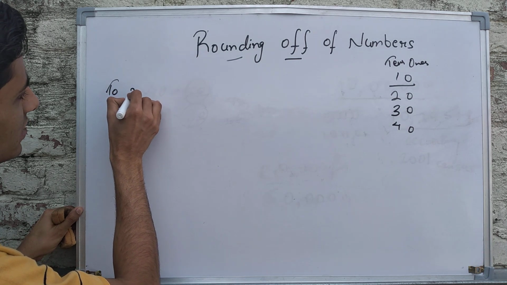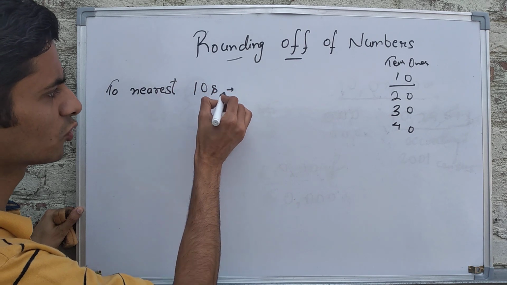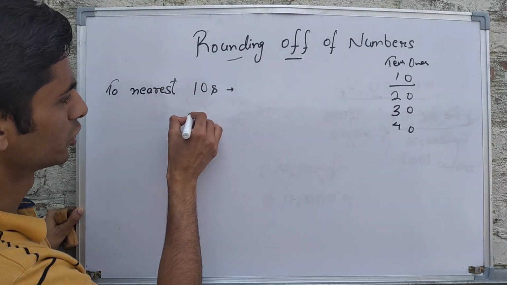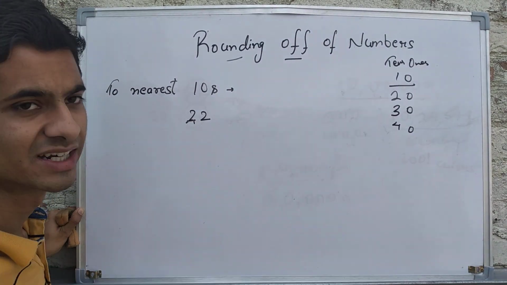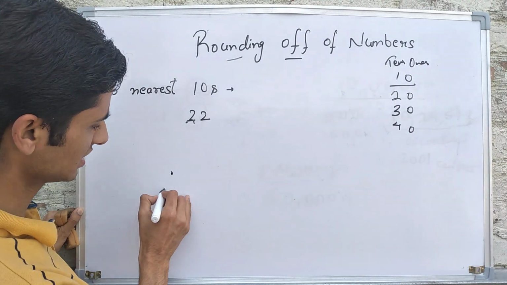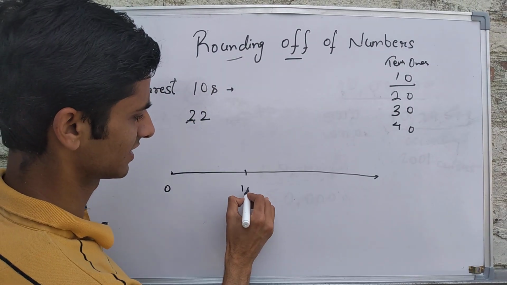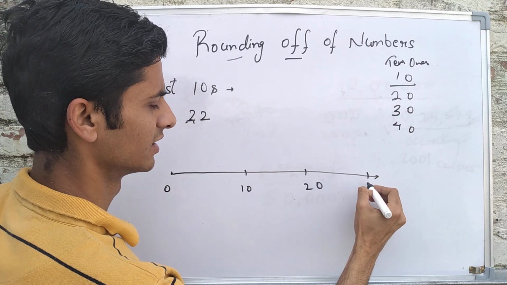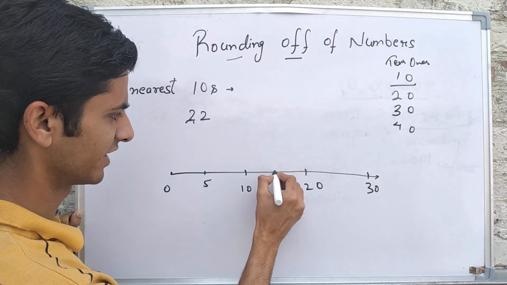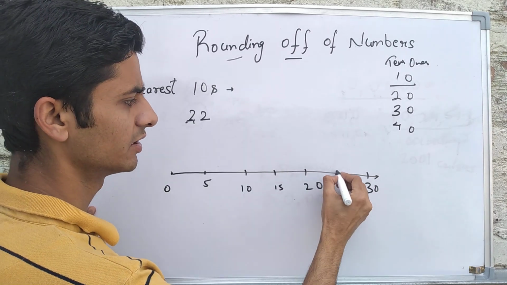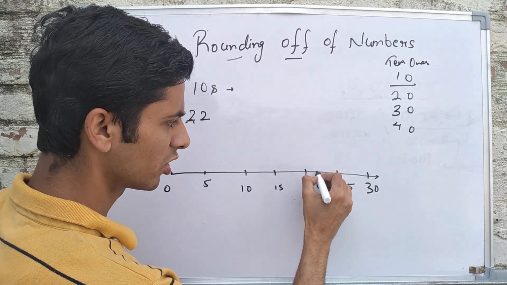Suppose you have the number 22 and you want to round it off to the nearest tens. Suppose this is 0, this is 10, this is 20, this is 30, and these are the midpoints 5, 15, 25. Where would 22 be on this line?